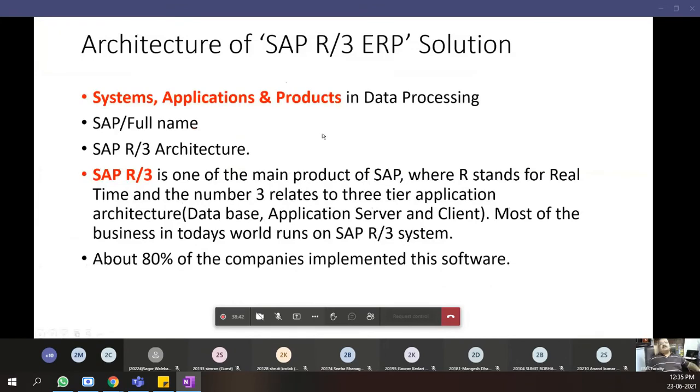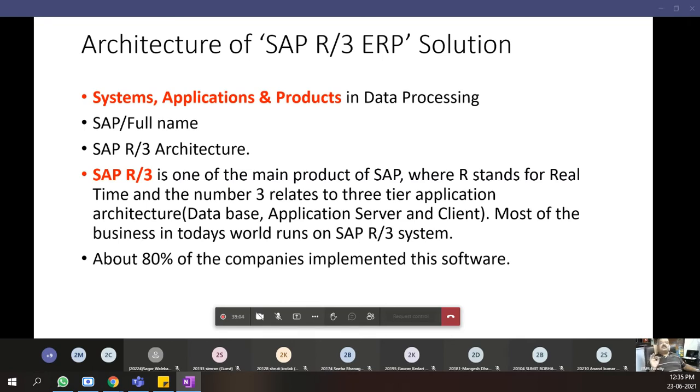So SAP R/3 is one of the main products of SAP, where R stands for real time and the number 3 relates to 3-tier application. So what are the 3-tier applications of SAP R/3 architecture? Database, application server and client. What are the 3 tiers in SAP R/3? Database, application server and client.